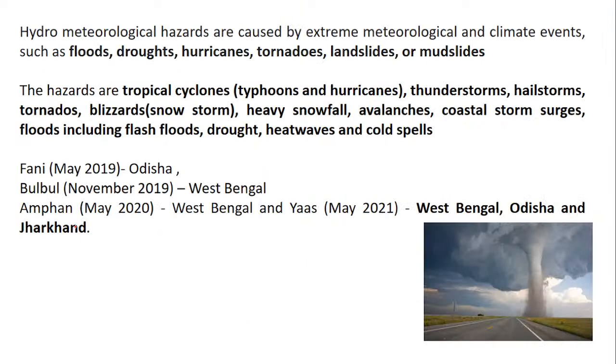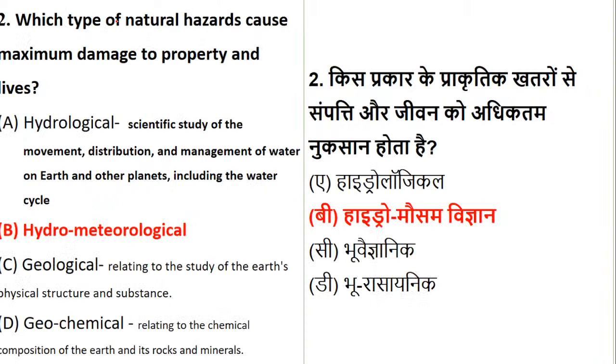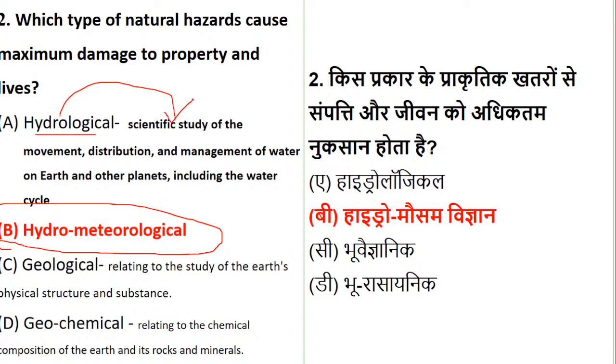So yes, the right answer is hydrometeorological. So let's understand about it in detail also. Before that, let's talk about what is hydrological disaster. It is basically a scientific study of the movement, distribution and management of water on earth and other planets, including the water cycle. So hydrological is a scientific study of the movement with reference to water on the earth. What is geological? It is relating to study of Earth's physical structure and substance. Geochemical, it is relating to the chemical composition of the Earth, its rocks and minerals. So these are the other options which were asked.